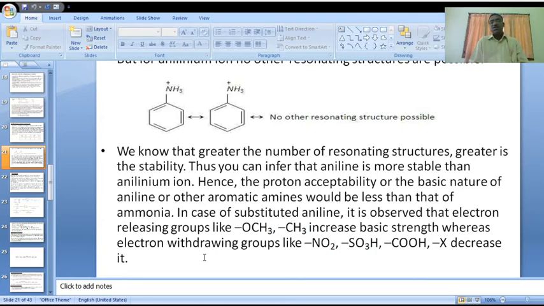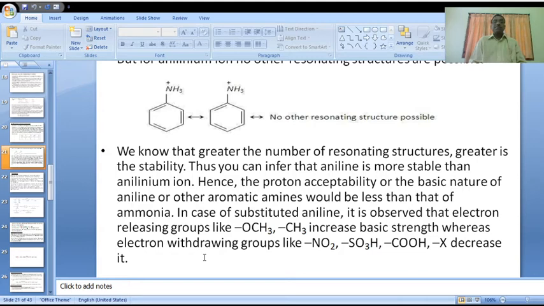Thus, you can infer that aniline is more stable than the anilinium ion. Hence, the proton acceptability or the basic nature of aniline or other aromatic amines would be less than that of ammonia.